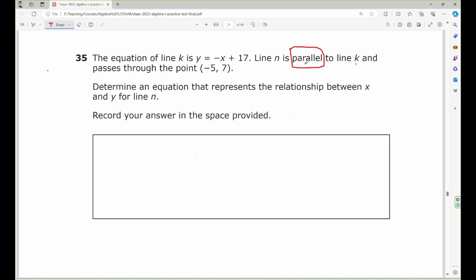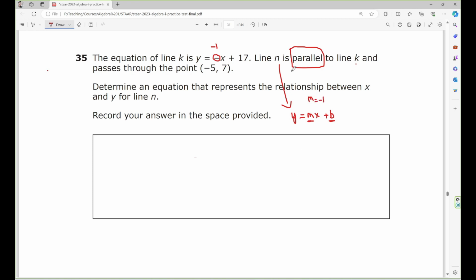Alright, so I don't know line N. I just call line N y equals mx plus b. This is slope-intercept form. We need to solve for m and b right here. Because the two lines are parallel, they have the same slope. The slope of line K equals -1, so the slope of line N must be -1. So m must equal -1.